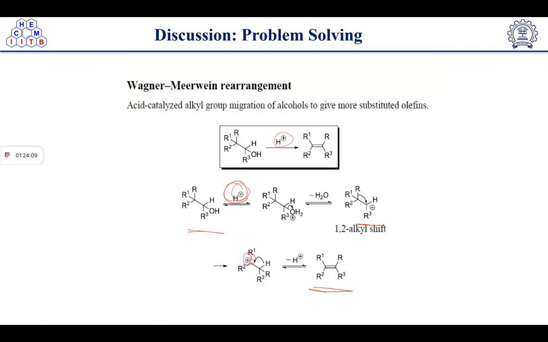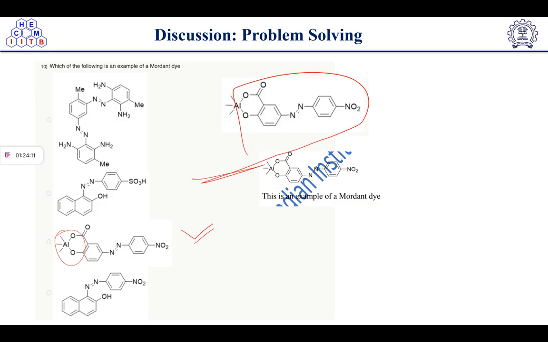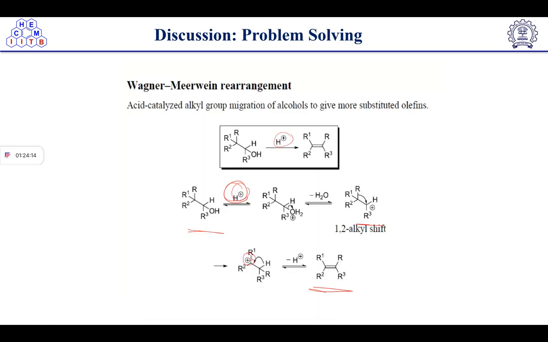Then we have discussed the rearrangement reactions. So here we have discussed the Wagner-Meerwein rearrangement reaction. In this case, what happens? First of all, protonation is taking place. So this reaction is in acidic condition. It will get protonated. After the protonation, it will give this intermediate. So H2O is a good leaving group.